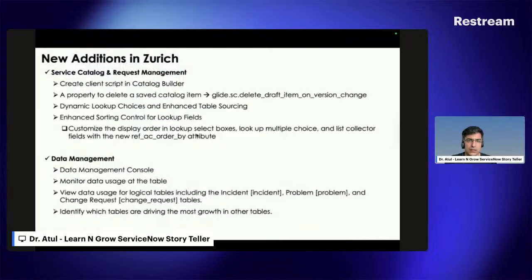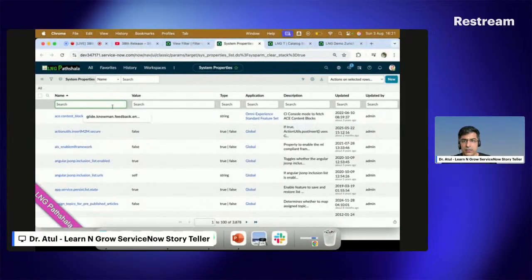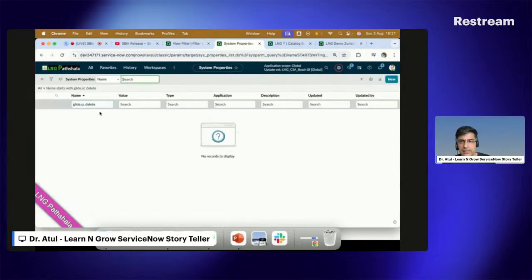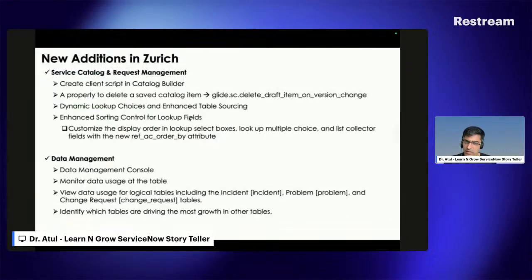Okay, what is glide.sc.delete? Glide.sc.delete. No, it's not there in my PDI. Might be I have to update something. So you can create this one, and it will help you to close or to delete your saved items only.